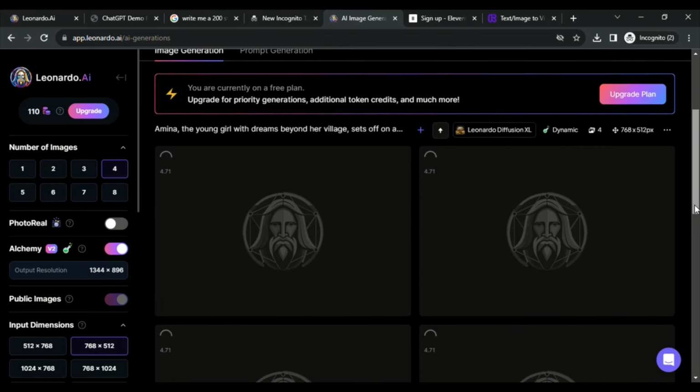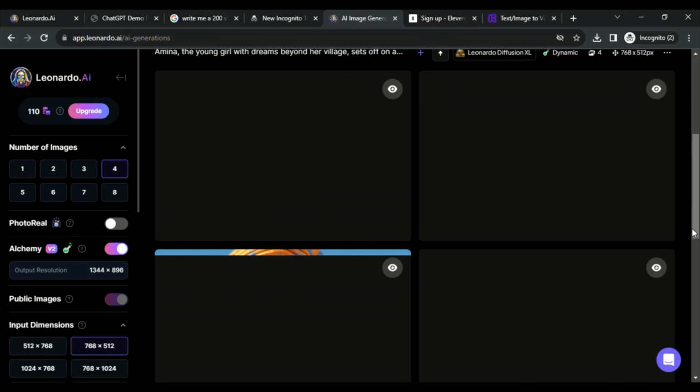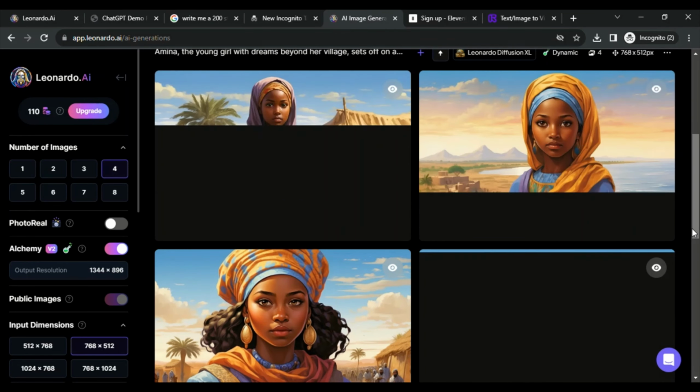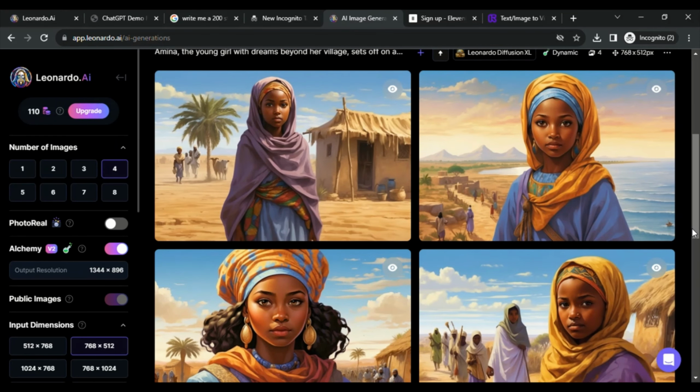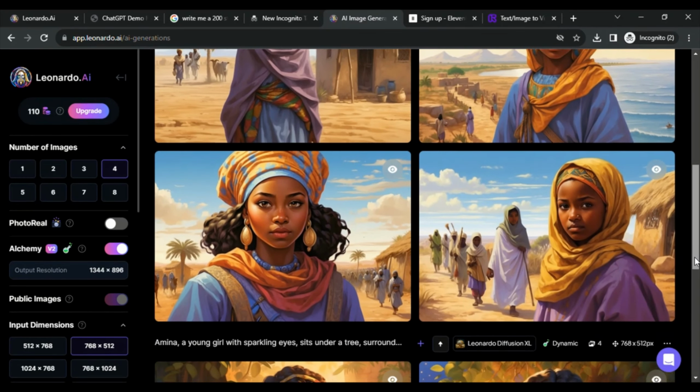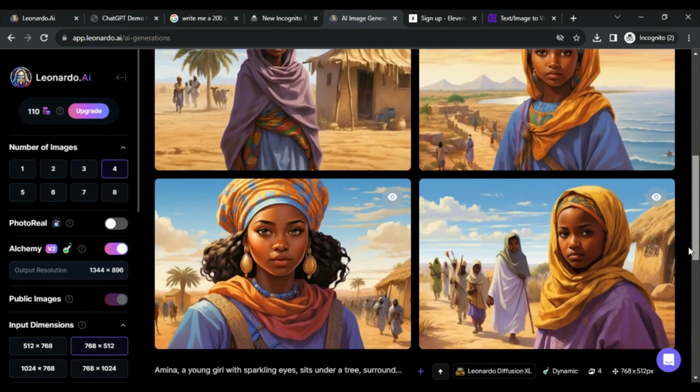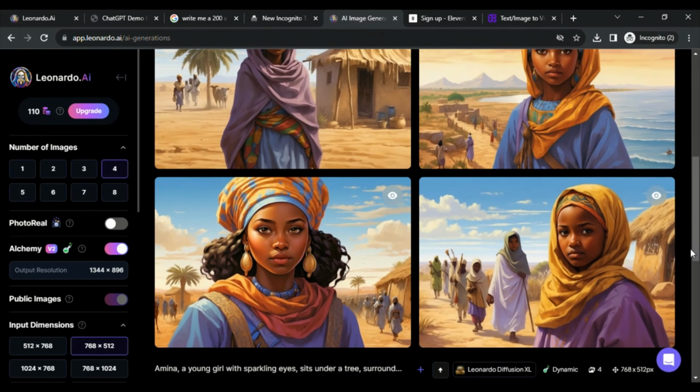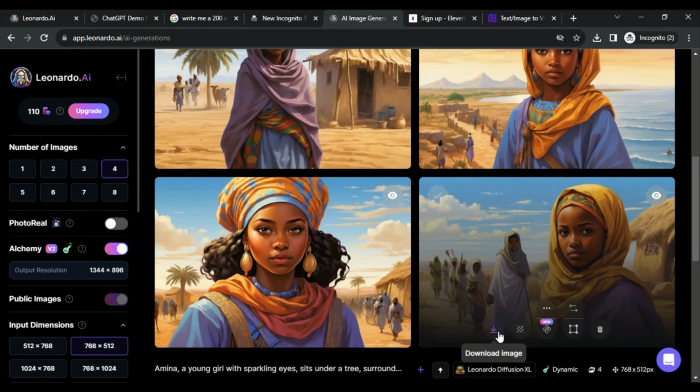Once you are in, it's time to generate our images. Simply head over to ChatGPT, copy the image prompt, and paste it in the provided space. You can add your own keywords to fit your style. Once you are done, click Generate. In a matter of seconds, you have 4 variants of the image to choose from. Download what best fits the story, or all 4 variants.